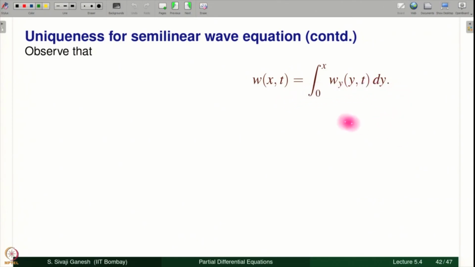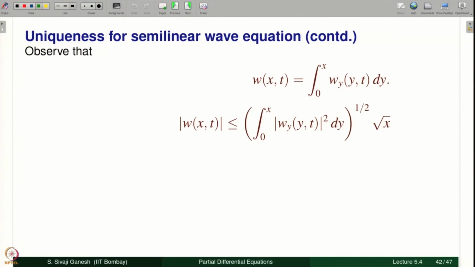W of x,t can be written as this because by the fundamental theorem, it is W of x,t minus W of 0,t, which is 0. W of 0,t is 0, therefore this is simply W of x,t. Therefore the modulus is less than or equal to the integral of the modulus, and then that can be further written as this into this. This is what is called the Cauchy-Schwarz inequality. The integral of mod fg is less than or equal to the integral of mod f square to the power half into the integral of mod g square to the power half. So here f is this, g is 1.